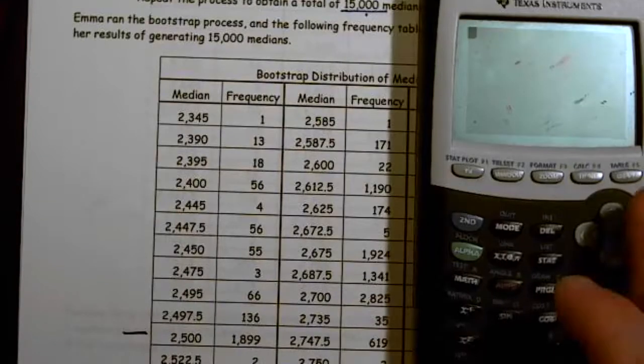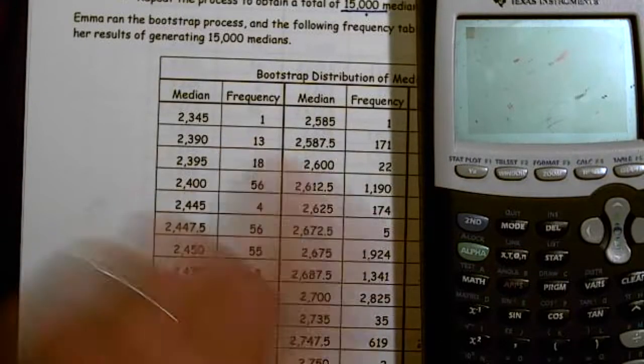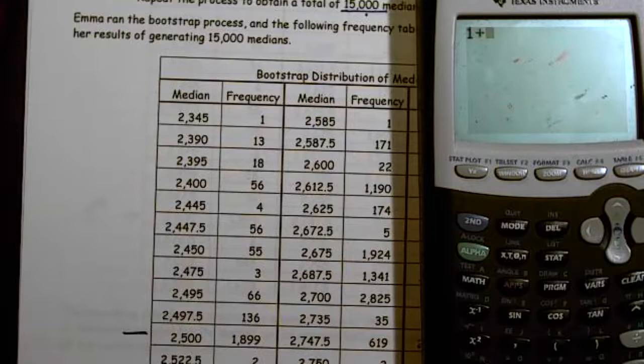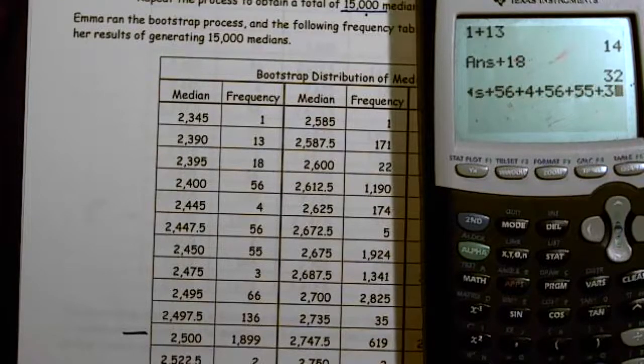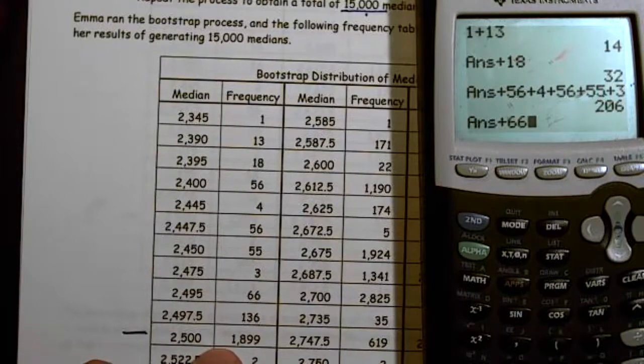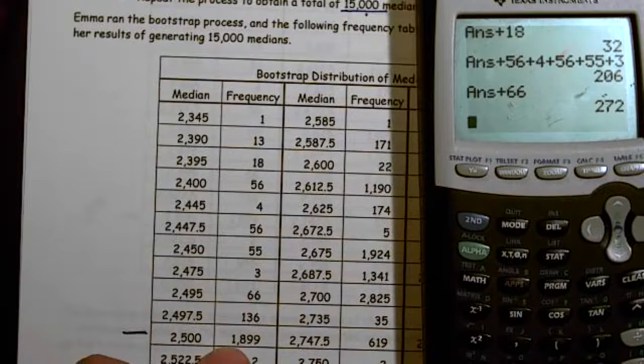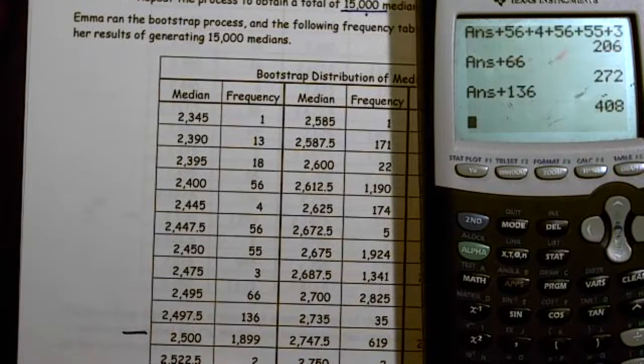So I'm going to take a frequency of 1 plus the frequency of 13. Well, that's not 750. Plus 18, still not there. Plus 56, plus 4, plus 56, plus 55, plus 3, still not there. Plus 66, not there. Plus 136, not there.